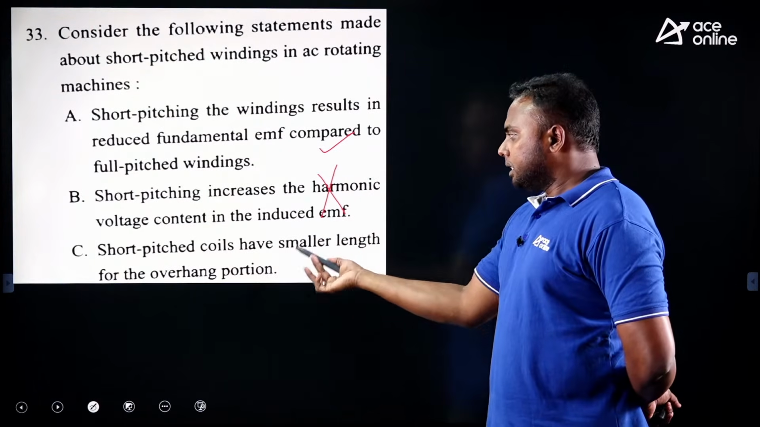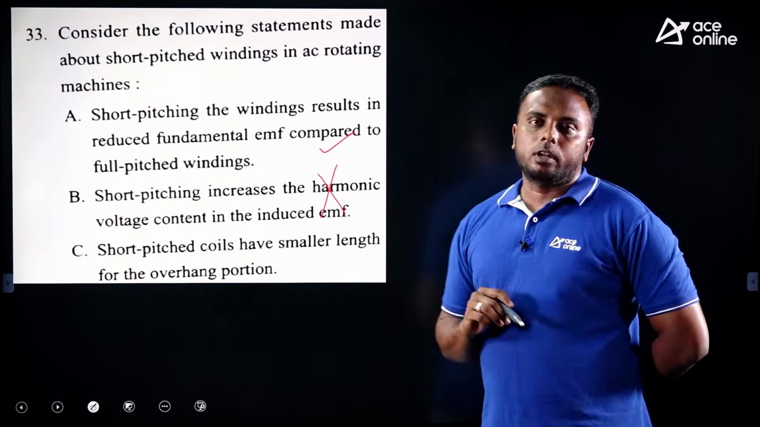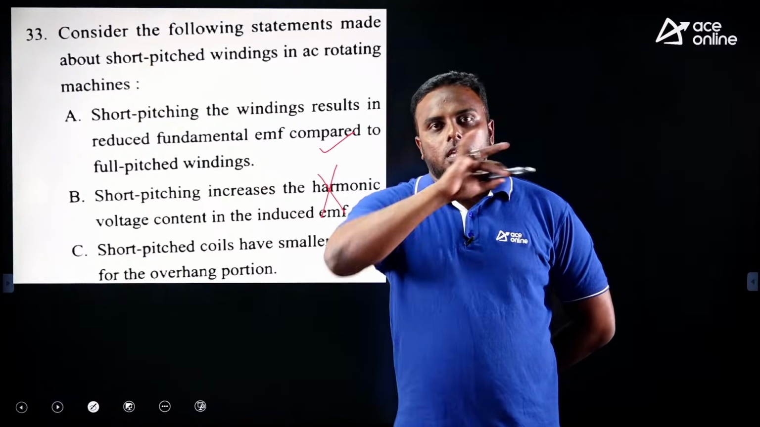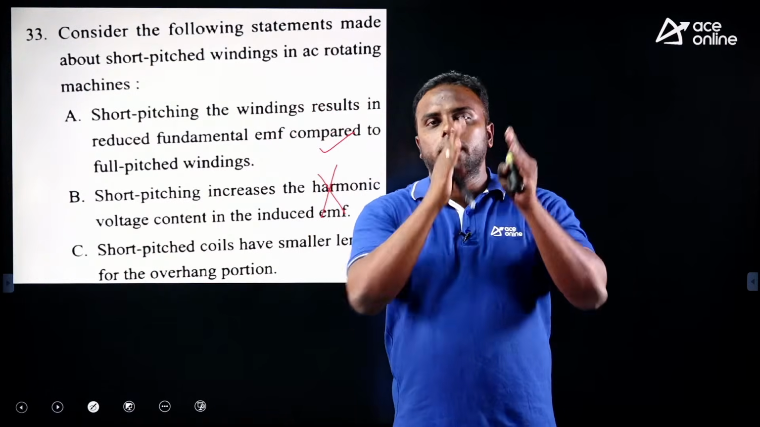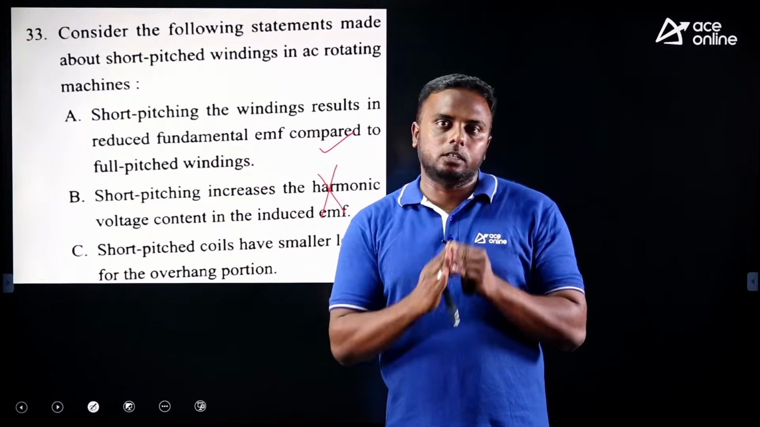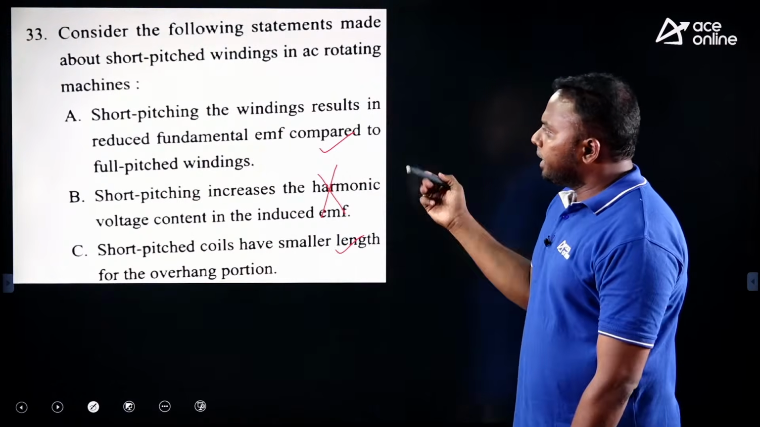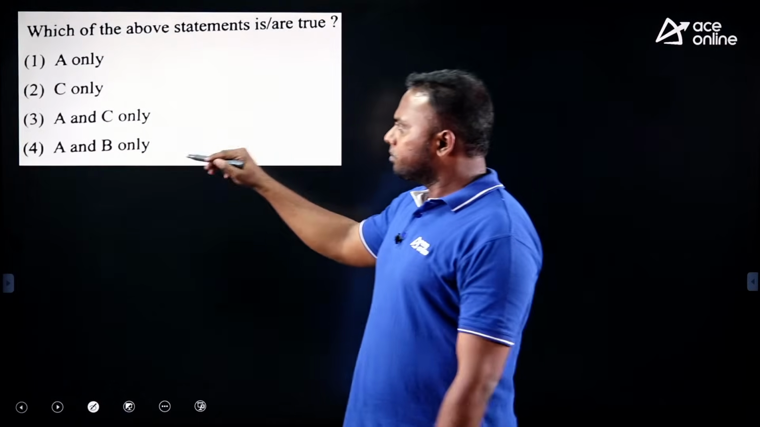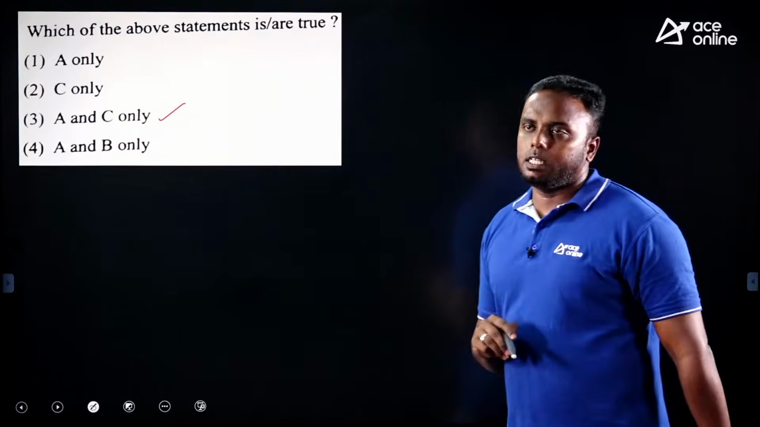Okay. Next, short pitched coils have smaller length of overhang. So this is an advantage, no? When we short pitch, a little length will reduce there, so copper wire will reduce. So this is correct. So A and C. Which option is A, C? Option 3 is right. Next.